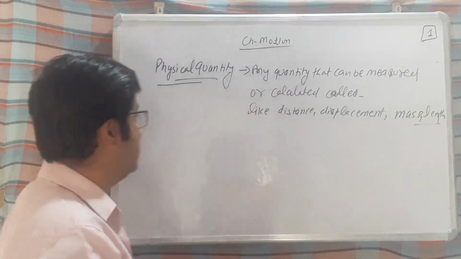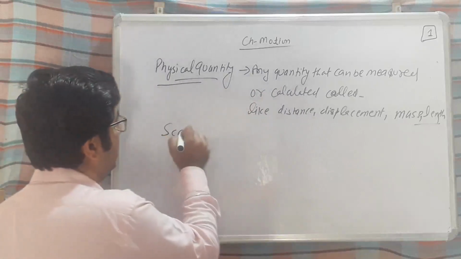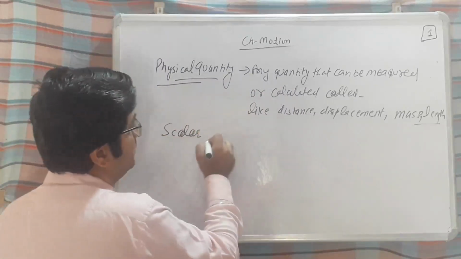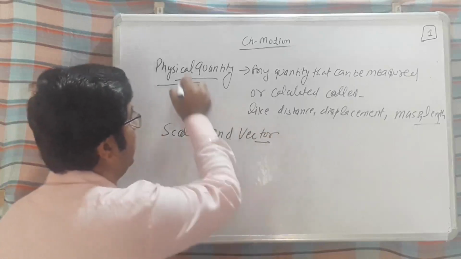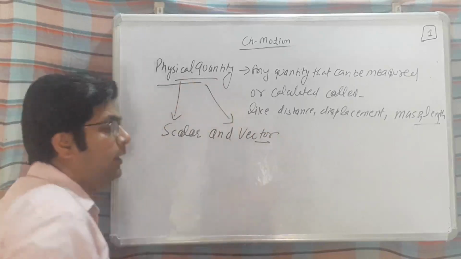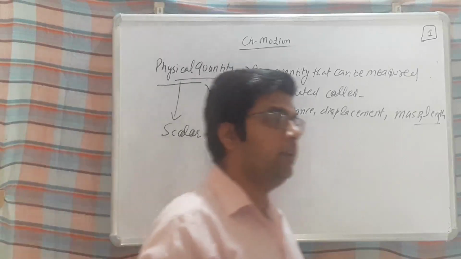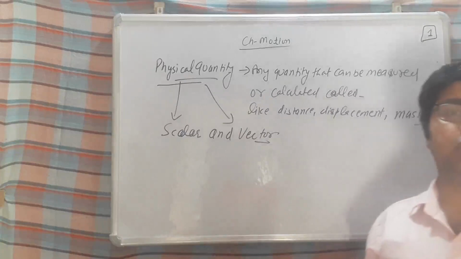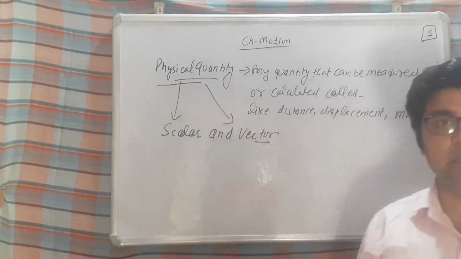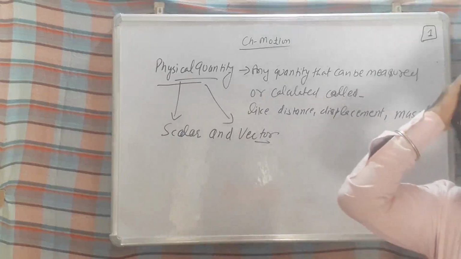Okay, next beta, scalar and vector. So we divide all physical quantities into two types. I repeat, beta, we divide all physical quantities into two types. First one is scalar quantity and second one is vector quantity.